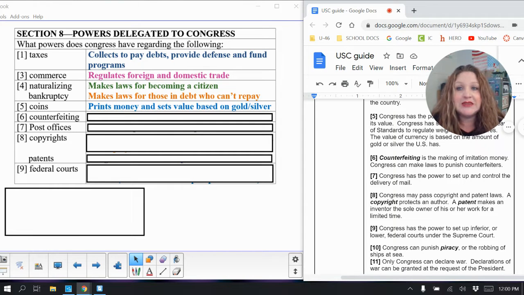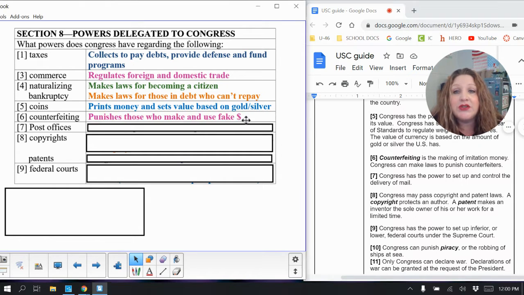So clause 6 is about counterfeiting. Counterfeiting is the making of imitation money. Congress can make laws to punish counterfeiters. So imitation means that it's fake. So they will punish those who make and use fake money.